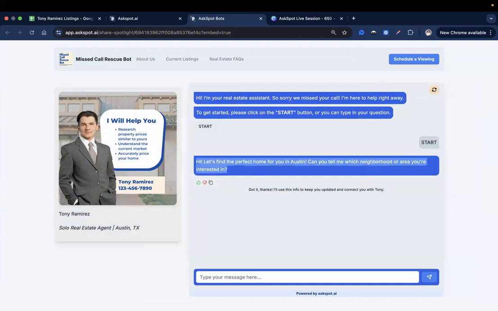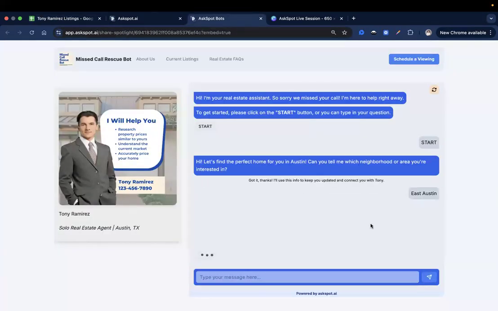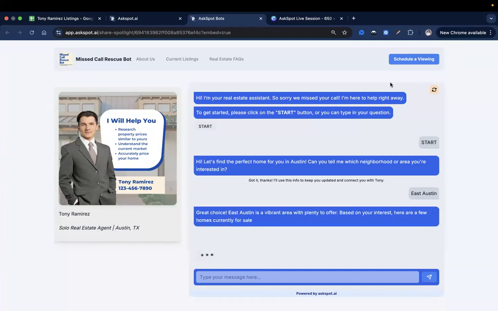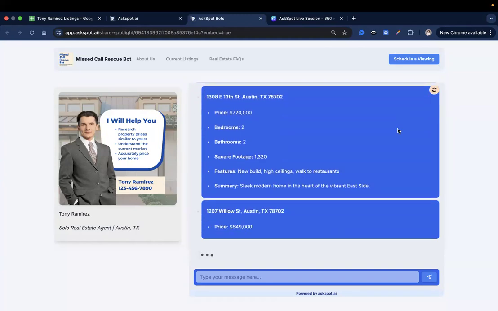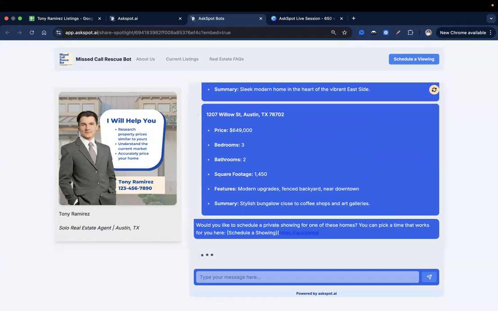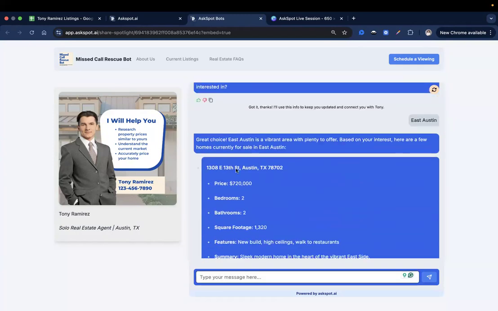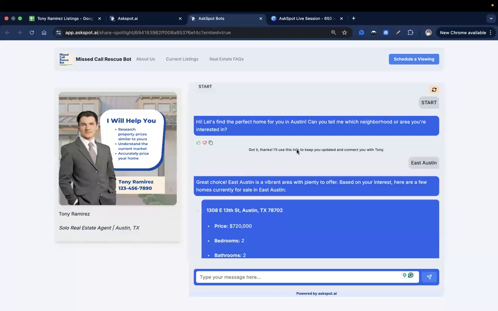Okay, so it got started with the questions. Can you tell me which neighborhood or area you're interested in? Let's take a look at the listings we added. So let's just say I'm interested in East Austin. Okay, so it provided us with the following listings, but didn't ask the flow or the questions that we wanted